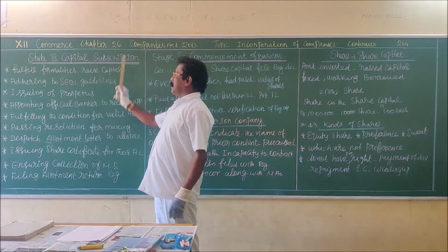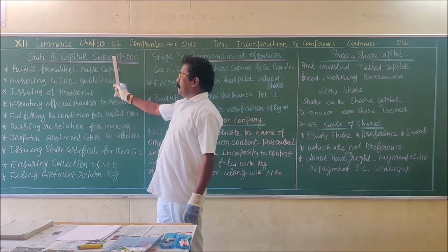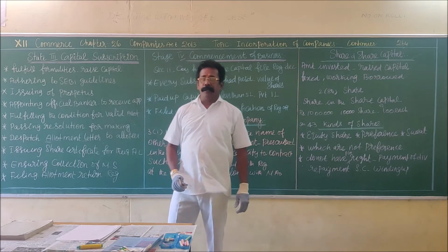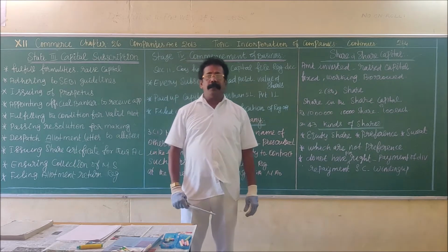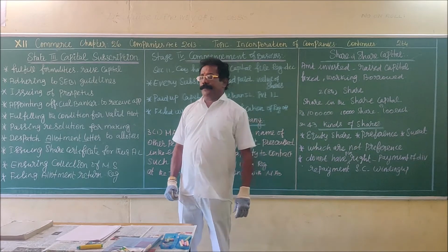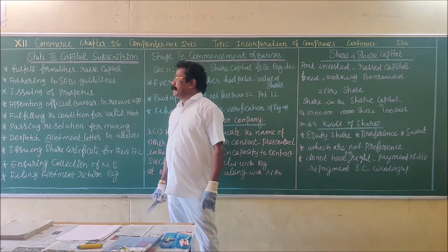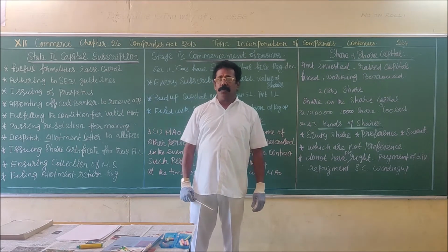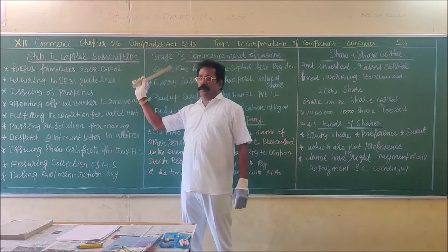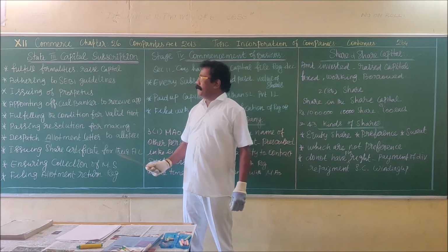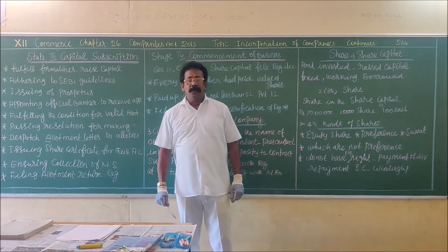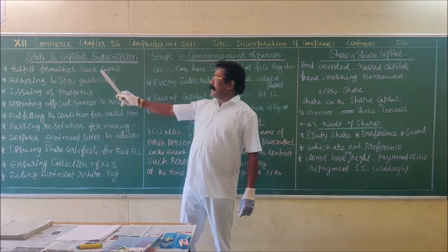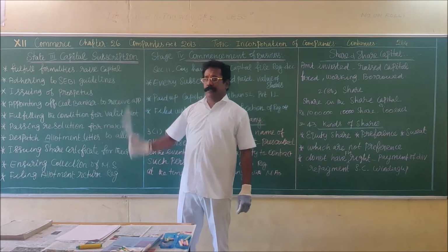That is capital subscription. So the first 2 stages are common for all the companies: public company, private company and one person company. After the end of the first 2 stages, the private company and the one man company can start the business. They need not proceed to the 3rd stage and the 4th stage. So the public company, as well as the company which has a share capital, are to fulfill the 3rd stage as well as the 4th stage.